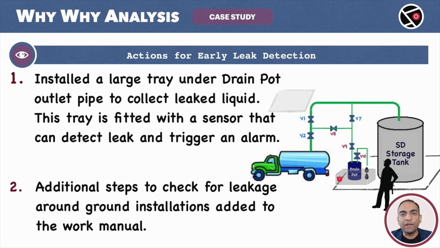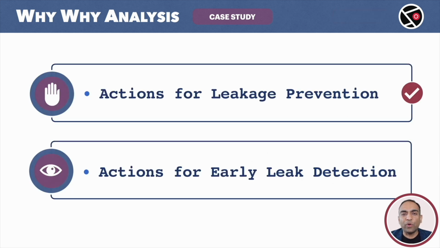Installation of the tray and the sensors is good, but the system can still fail. Equipments can still potentially fail. It is good to have a second level of check by the workers. This makes the overall solution much more robust. We have covered the entire list of actions taken by JESCO. Actions to prevent leakage and actions to detect leakage.